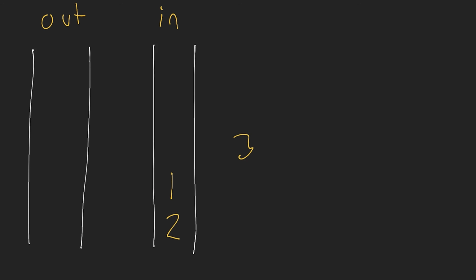Okay, let's try this with 3 now. So if we have 3, we need to do the same process. So we're going to pop all the elements off. So we take 1 and 2 and we put that on the output stack. When we do it, notice it reverses the order, okay?